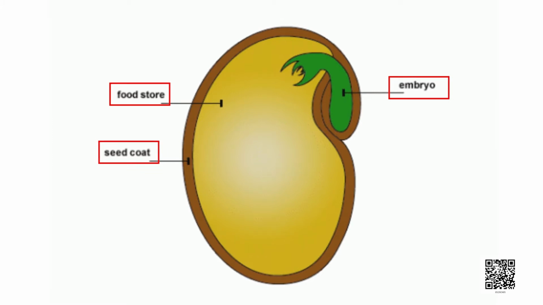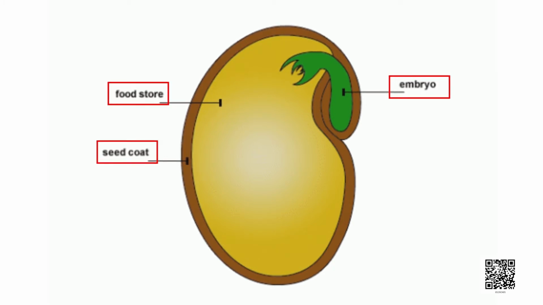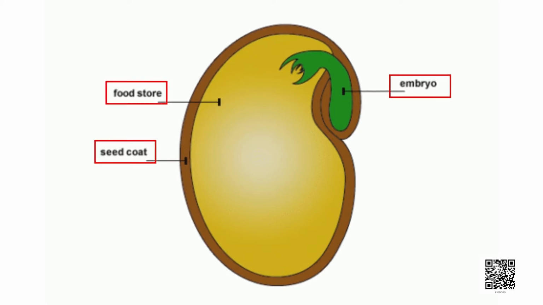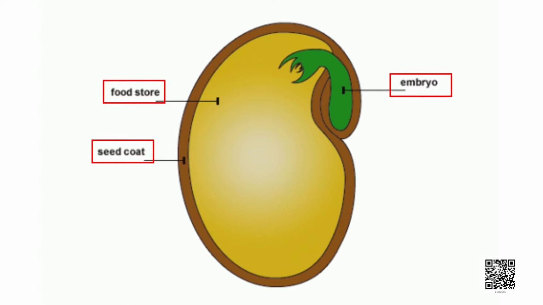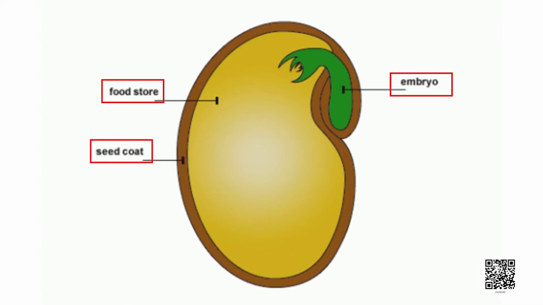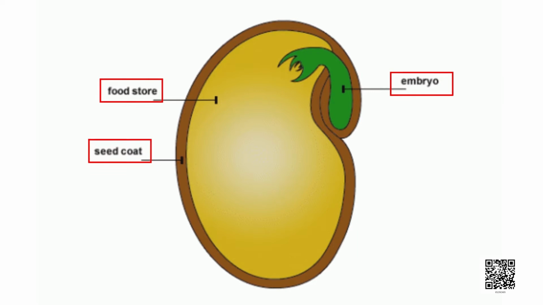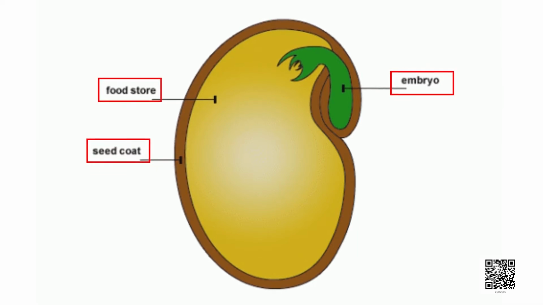If we provide water and warmth to our seeds, the seed coat will absorb water and with time it will crack. Once the seed coat opens, the seed will consume food from the cotyledon and will begin to grow. Can you see this area in the picture?